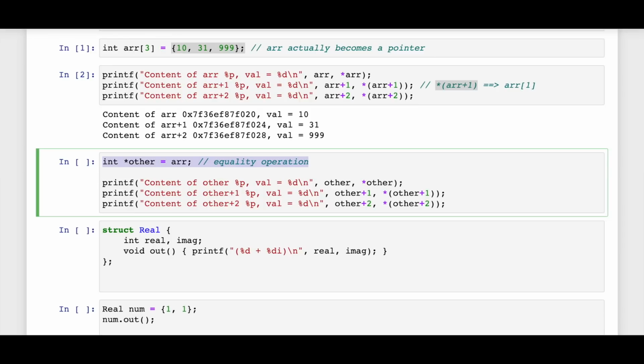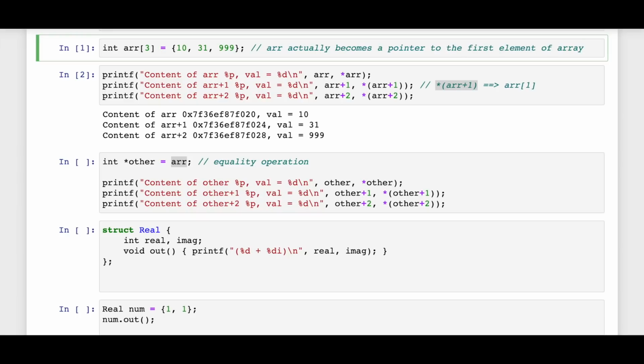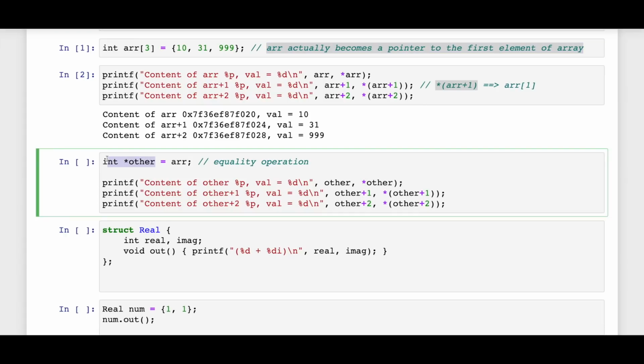What essentially is happening is we are creating a copy of the pointer, not the array, right? Over here, as we have seen, the value of R is this address, and it points to the first element of the array. So R becomes a pointer to the first element of the array. And over here, I am copying a pointer, not the full array. So only this address is being pointed to. If I try to print the value of the other variable, it will be the same as this F020. Other plus 1 will be the same as F024, and other plus 2 will be the same as F028.